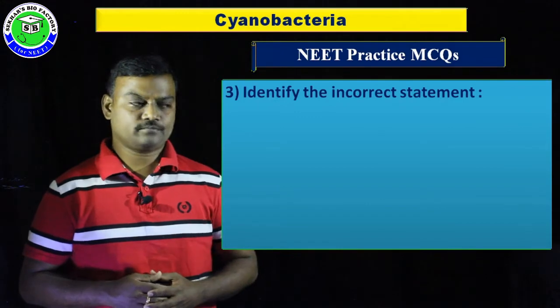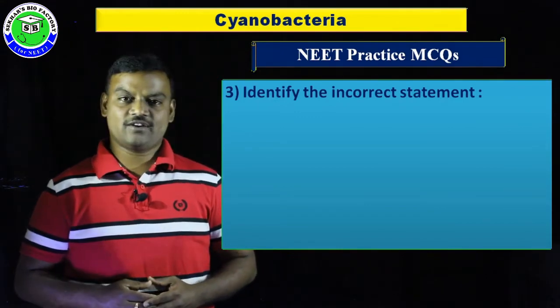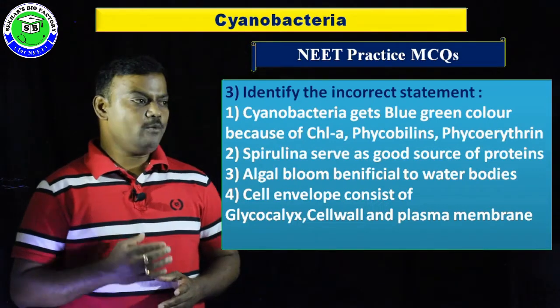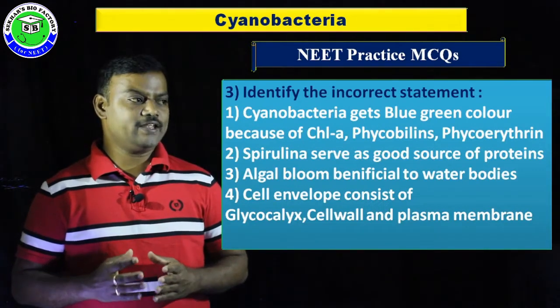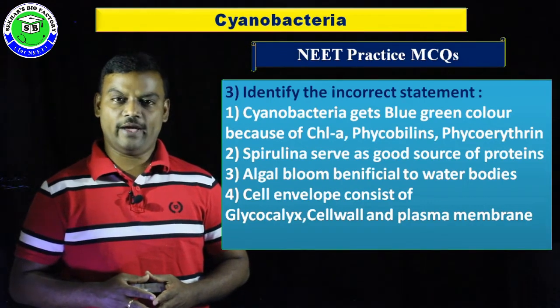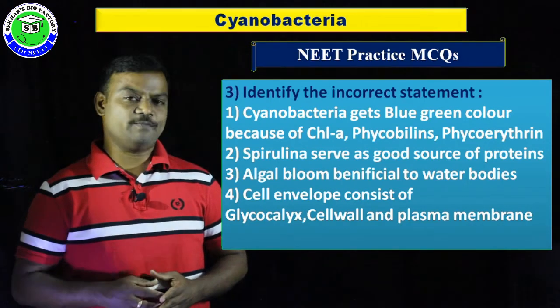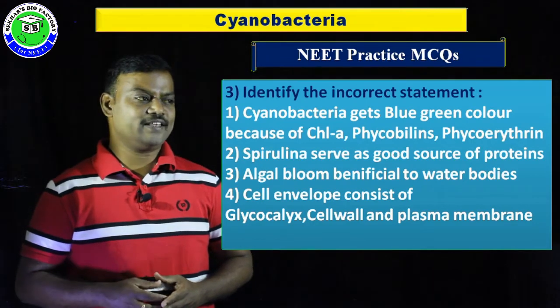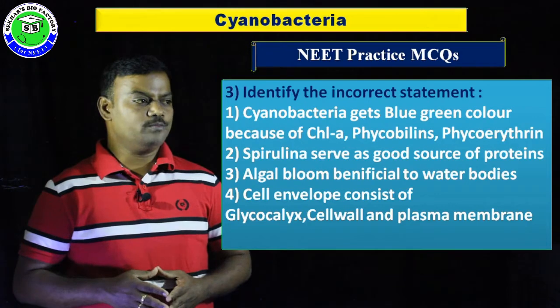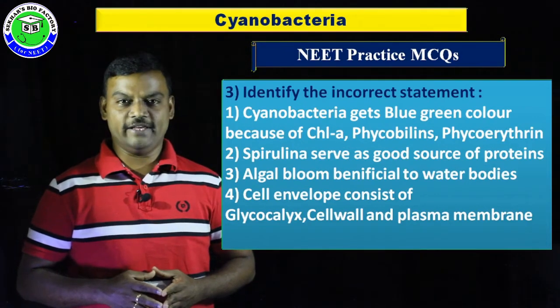Question number 3. Identify the incorrect statement. In this, the first option, cyanobacteria get blue-green color because of chlorophyll A, phycobilins and phycoerythrin. Second option, Spirulina serves as a good source of proteins. Third option, algal bloom is beneficial to water bodies.